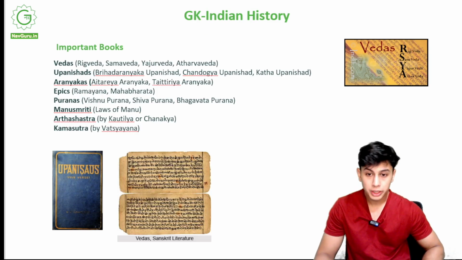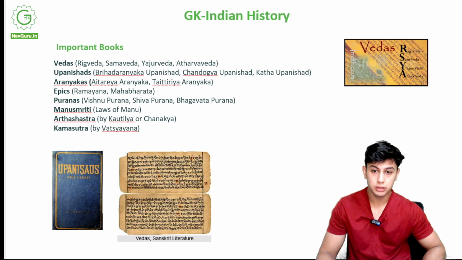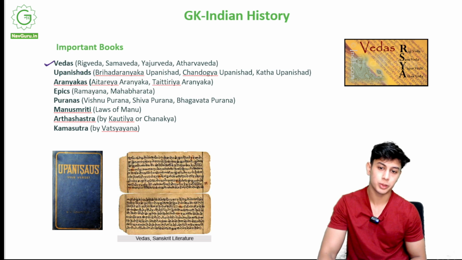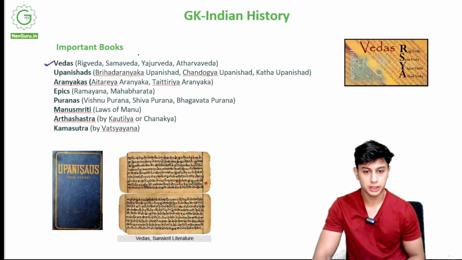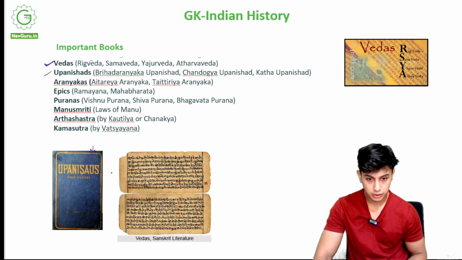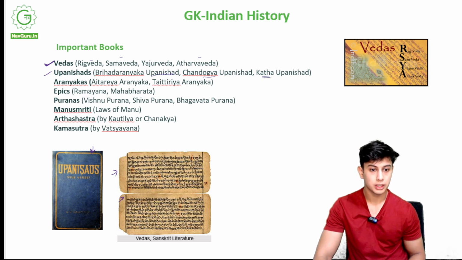Now, some of the important books of Indian history. It is the Vedas. I am sure everyone has heard about the Vedas: the Rig Veda, the Samveda, the Yajur Veda, or the Atharva Veda. Right? We will read about them. Upanishads, they look like this. This is the Upanishads. They are written in Sanskrit. These are some Upanishads: Chandogya, Katha. Aranyakas. These are the two Aranyaka.